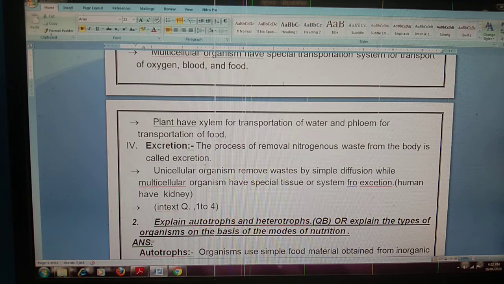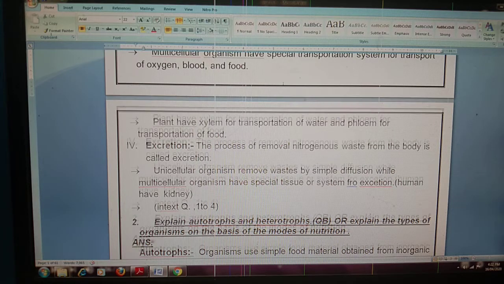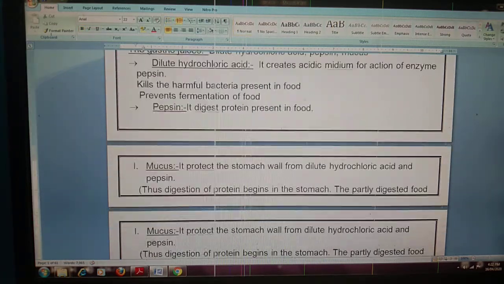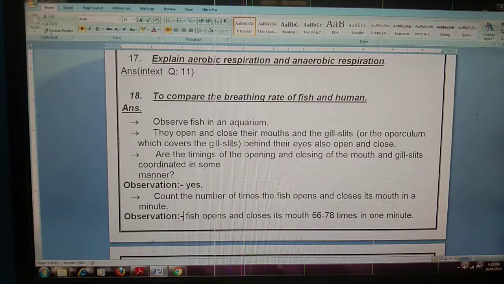Now listen, from whatever topic we have studied, we have 4 in-text questions. So let us study and understand those 4 questions.